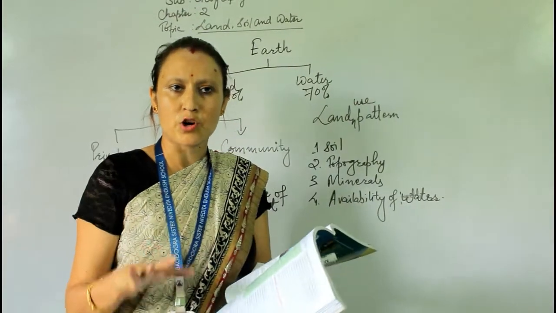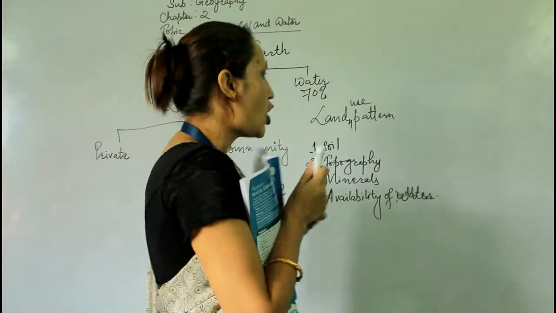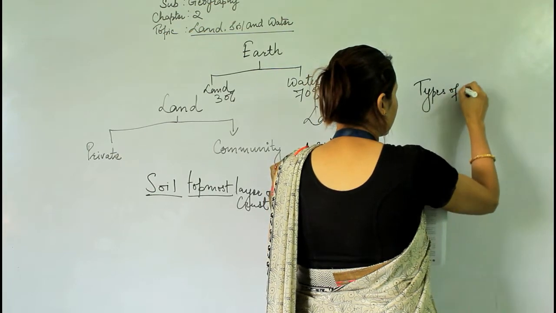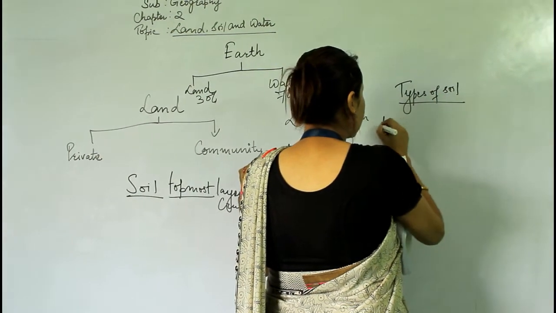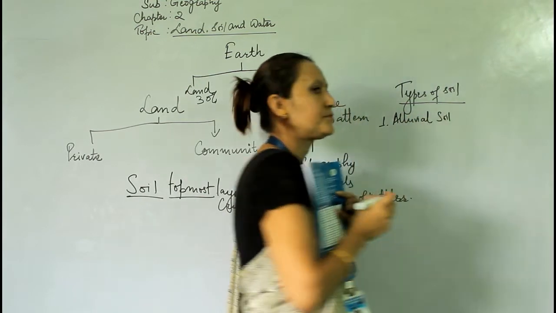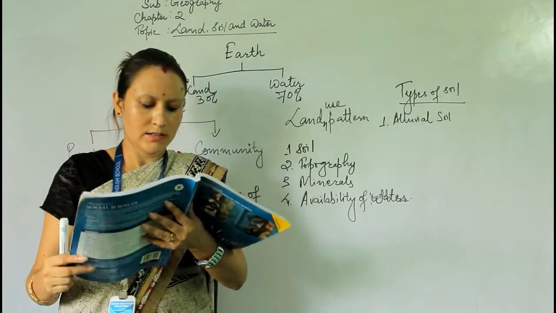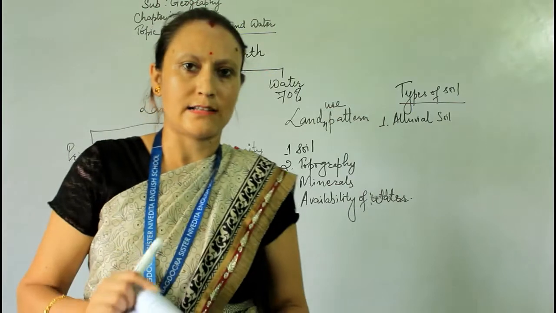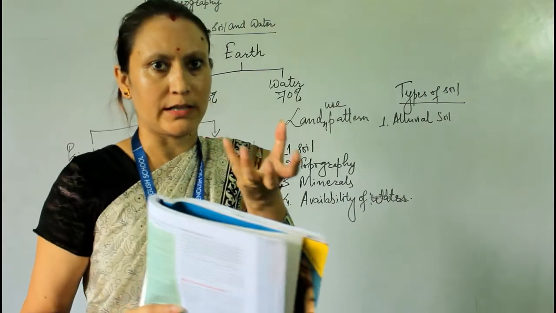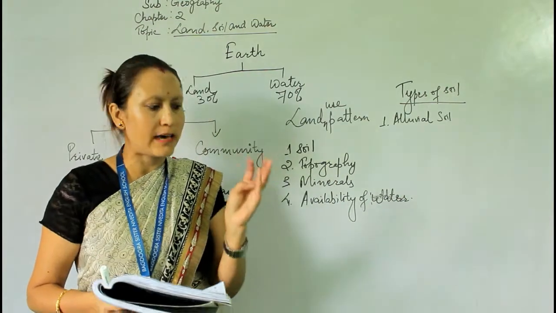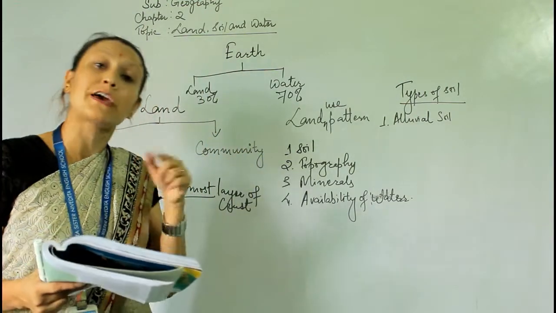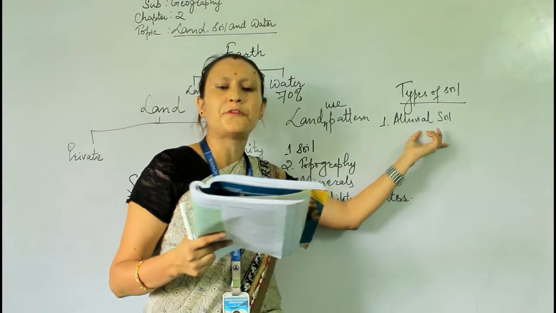There are different types of soils found in India. Number one is alluvial soil. Alluvial soils are very fertile soils, consisting mainly of alluvium. These are clayey soils composed of clay, silt and sand, which are very important for cultivation and favor cultivation. So alluvial soils are fertile soils.